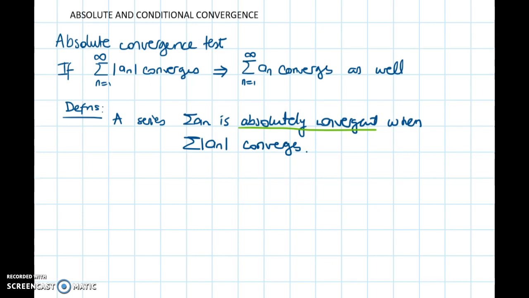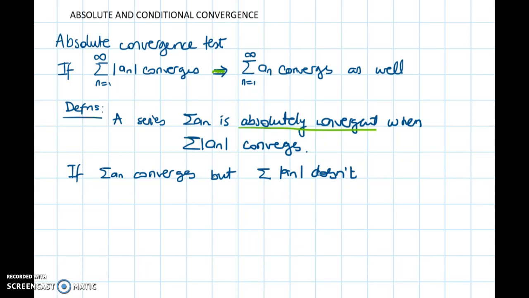If this is not the case, so if the series converges, but the series with the absolute values does not converge, note that from the test this can happen because the test is not an if and only if, it's only in one direction. It only says that if with absolute values converges, then without it also converges.